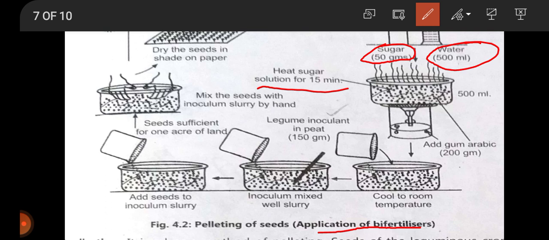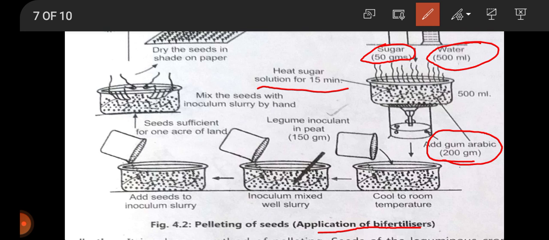Add again 200 gram of gum arabic into the same solution. Once we have heated this sugar solution, then cool to room temperature.